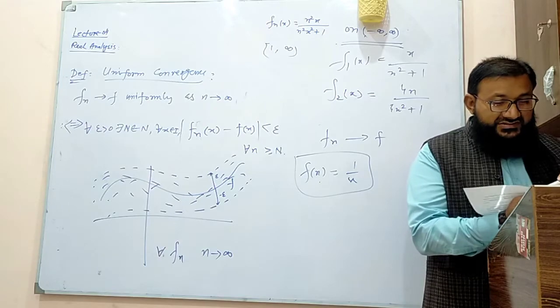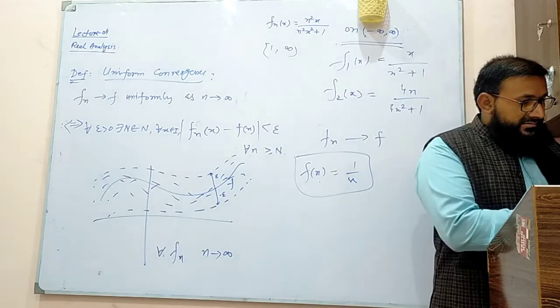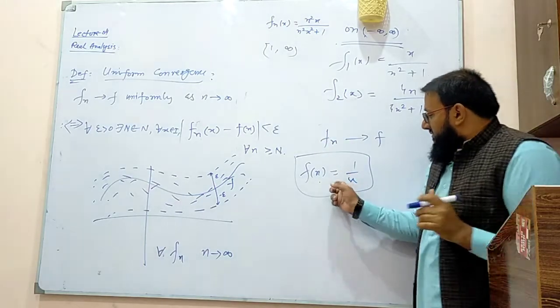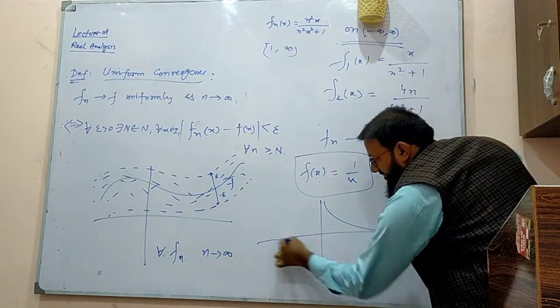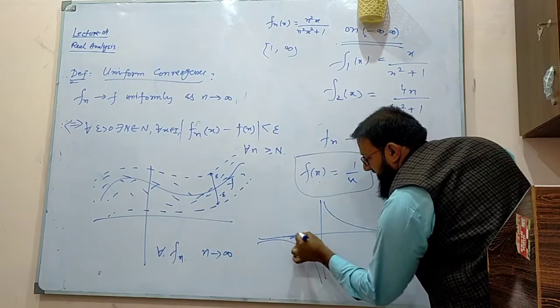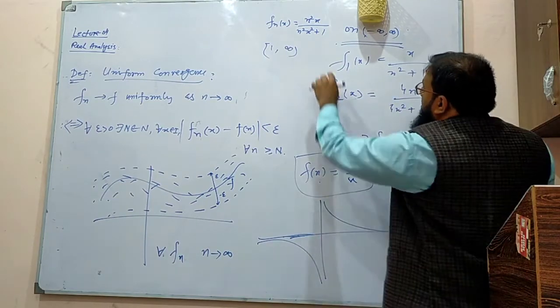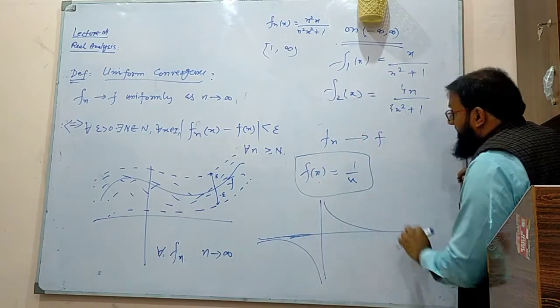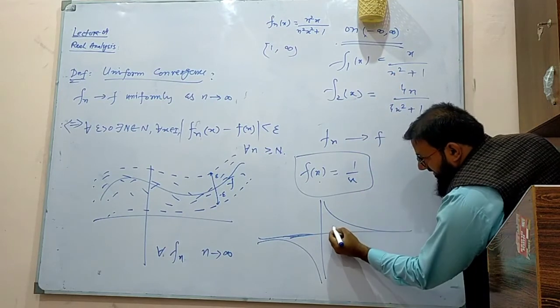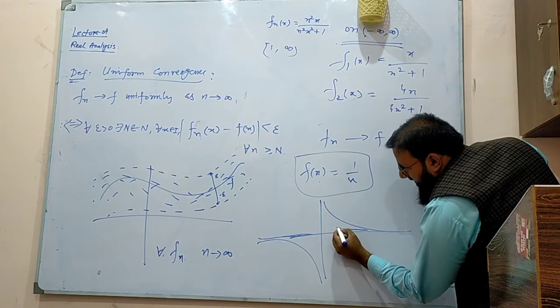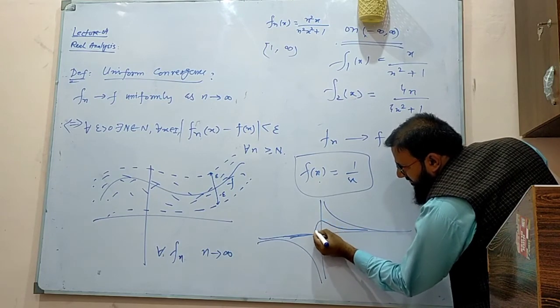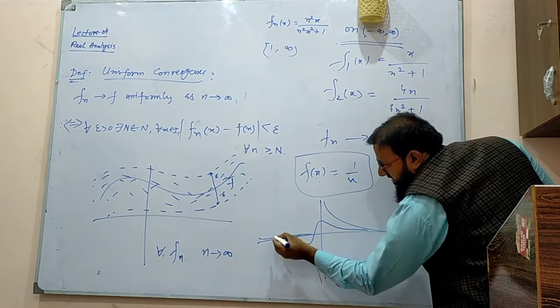Can you draw the graph of this function? This is very easy. I think it looks like this. Exactly, there is a problem at 0. But if you put 1 here, you get this graph. It goes near to 0, then goes somehow up, then comes down, and then goes in this way.